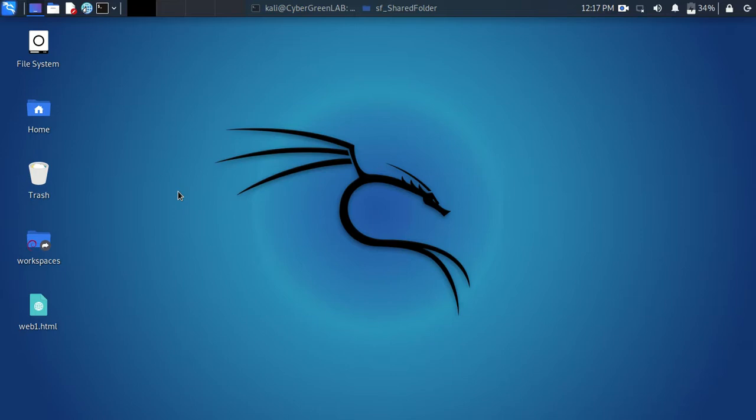So in today's session, we are just going to quickly look into an operating system that is popularly used by hackers and cybersecurity professionals. As you can see, this is an operating system called Kali Linux. It is a Linux-based operating system.